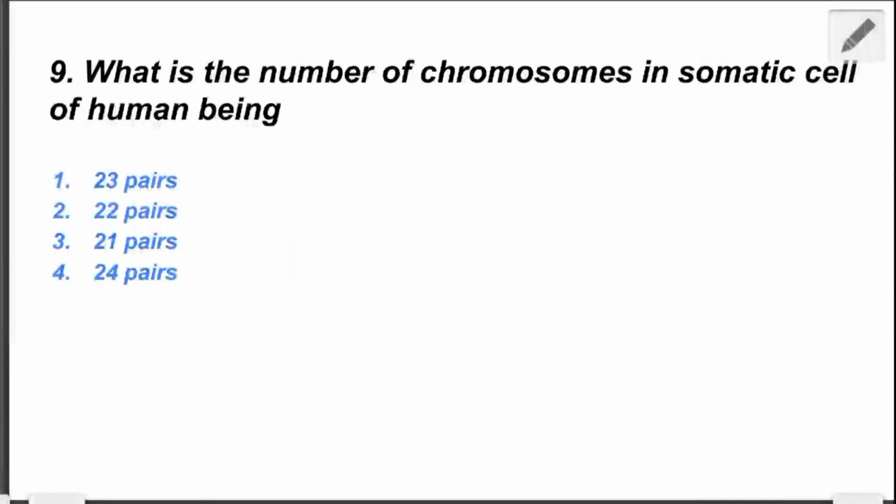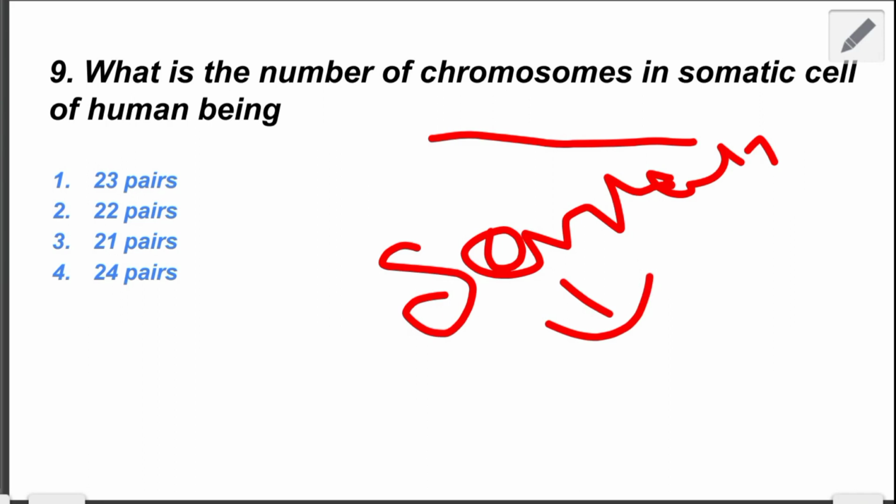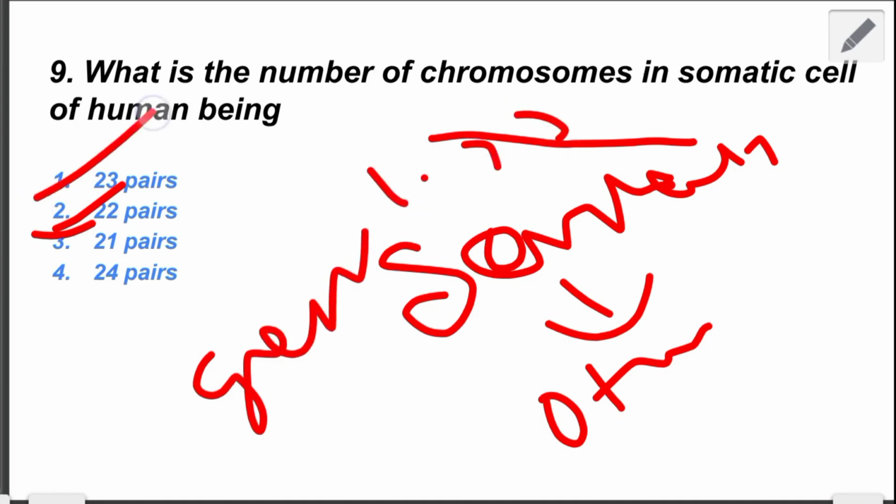The next question which is given: what is the number of chromosomes in a somatic cell? So what is a somatic cell? Cells which are present in a living organism other than the genetic cells, or gametes. The number of chromosomes in a somatic cell is 22 pairs. The right answer of the question is 22 pairs, and a genetic cell contains 23 pairs. It may confuse you, so you have to remember it.